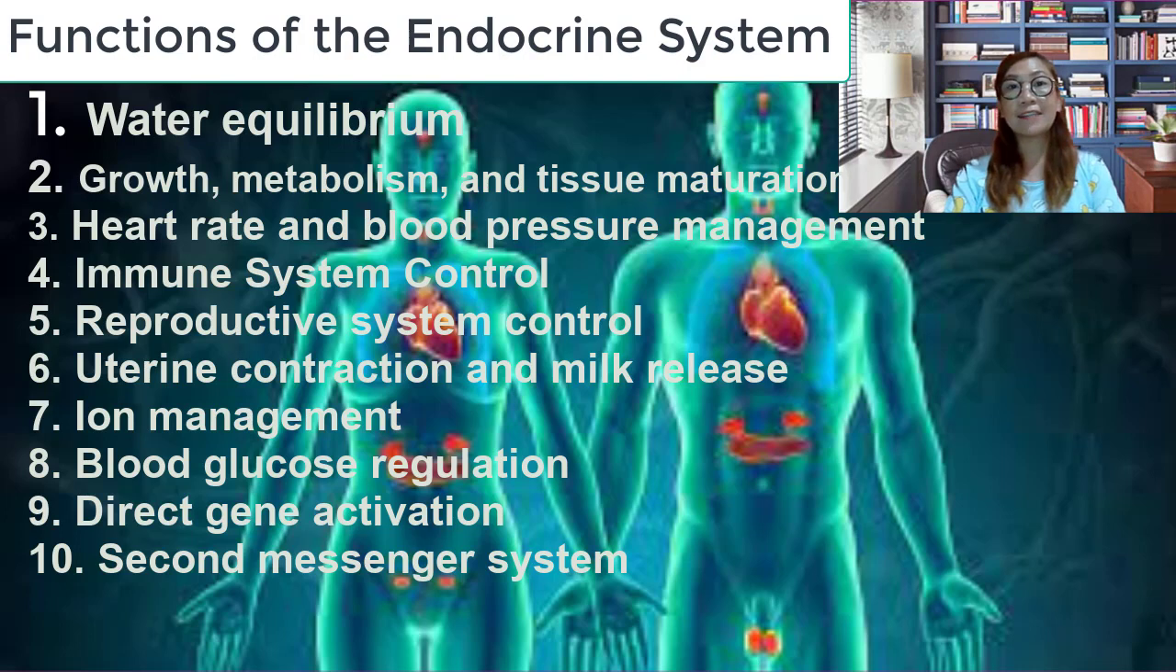And the last function of the endocrine system is the second messenger system. So water-soluble, non-steroidal hormones, protein and peptide hormones, are unable to enter the target cells. So instead, they bind to receptors situated on the target cell's plasma membrane and utilize a second messenger system. So these are all the 10 functions of the endocrine system.